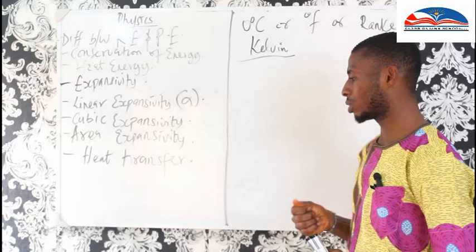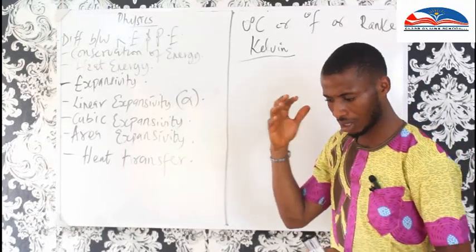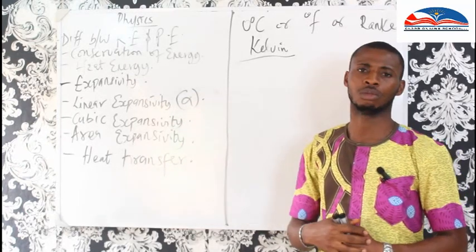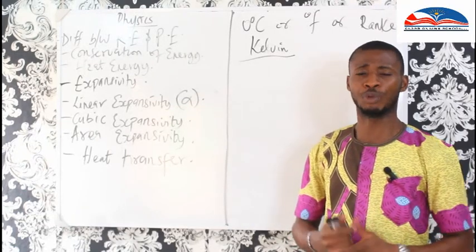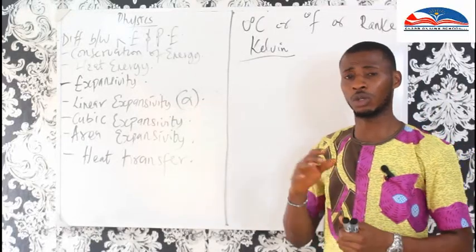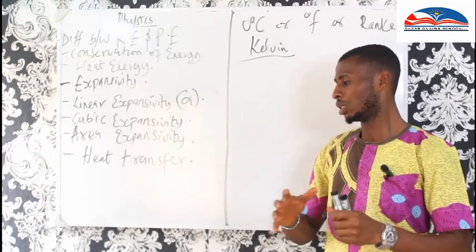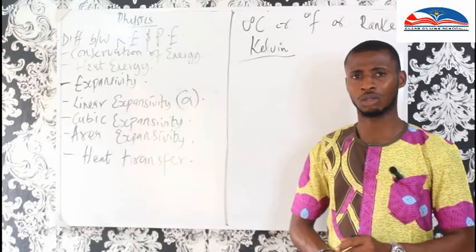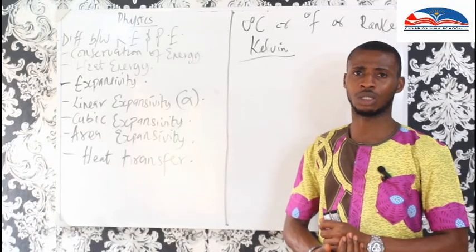Let's see some other related examples in our day-to-day activity. When you're building a bridge, there is a little gap they always give in the bridge because of the expansion of solids.